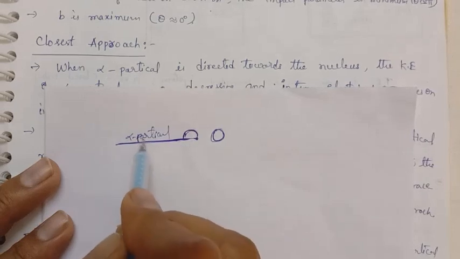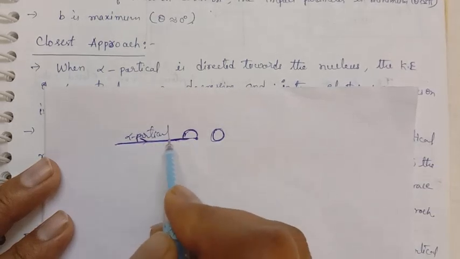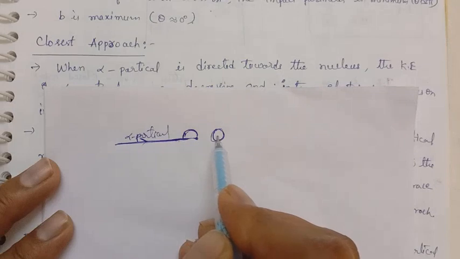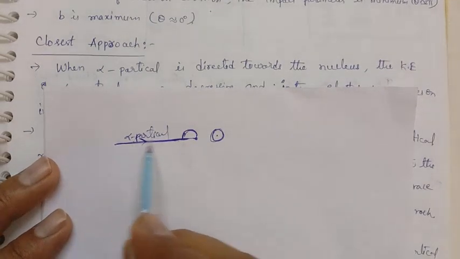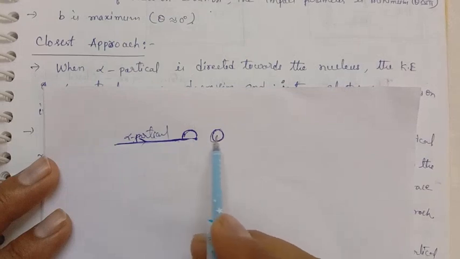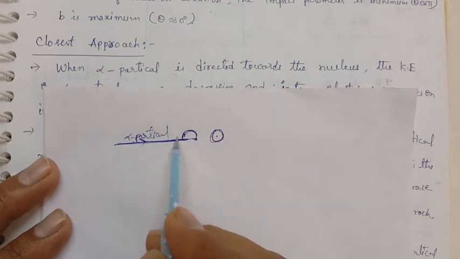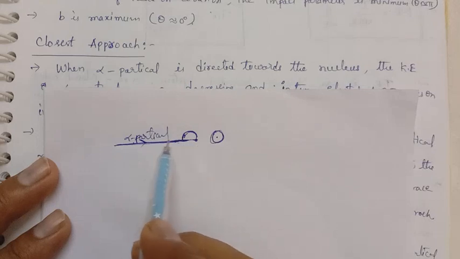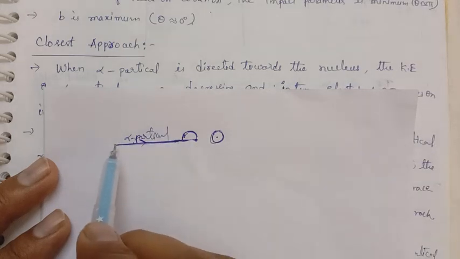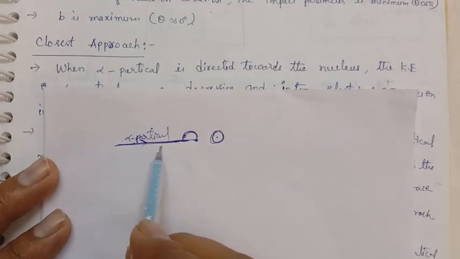Why? Because this alpha particle is approaching the target, and centrally there is a positive charge. There is a repulsion between these two, so automatically it will be deflected back. That means a repulsion force. Due to this repulsion force, the incoming alpha particle, which comes with some velocity, has that velocity gradually decreasing.